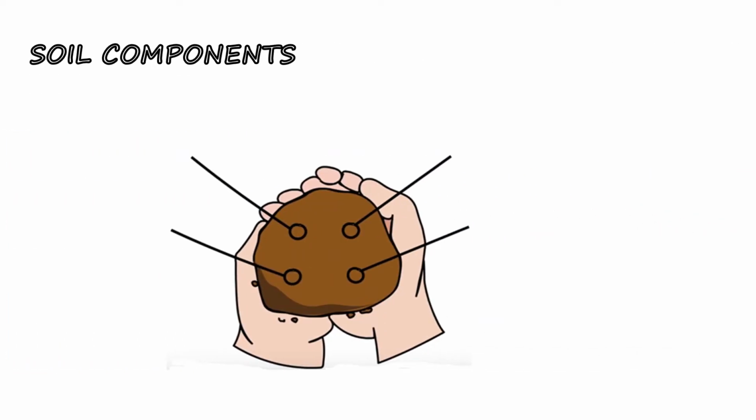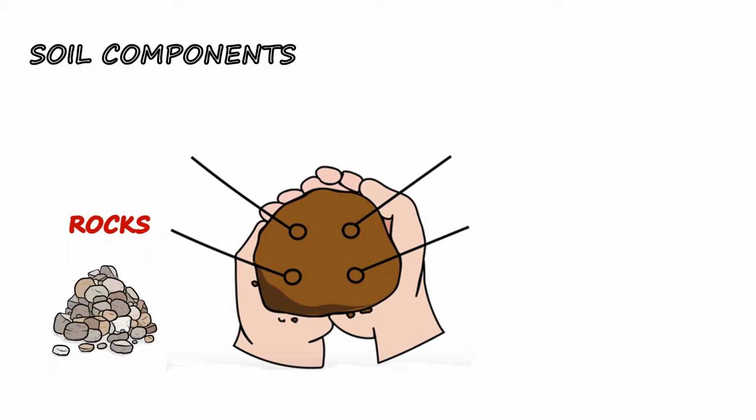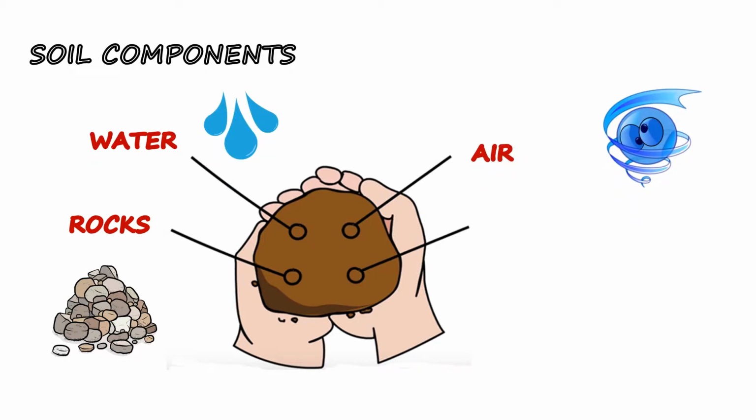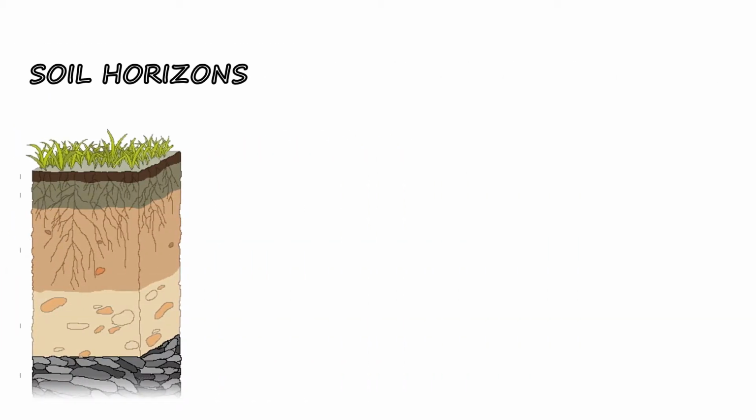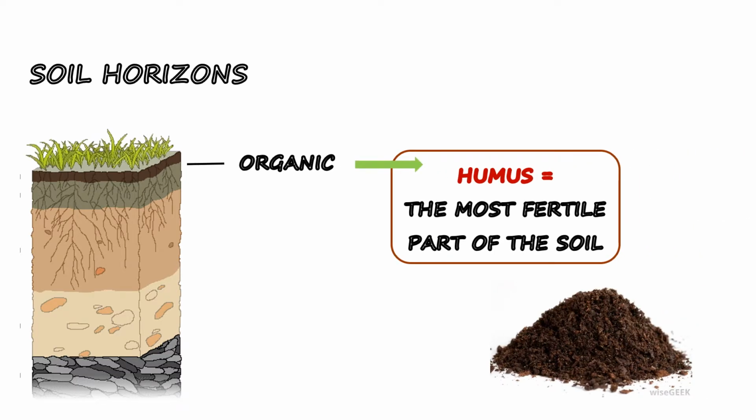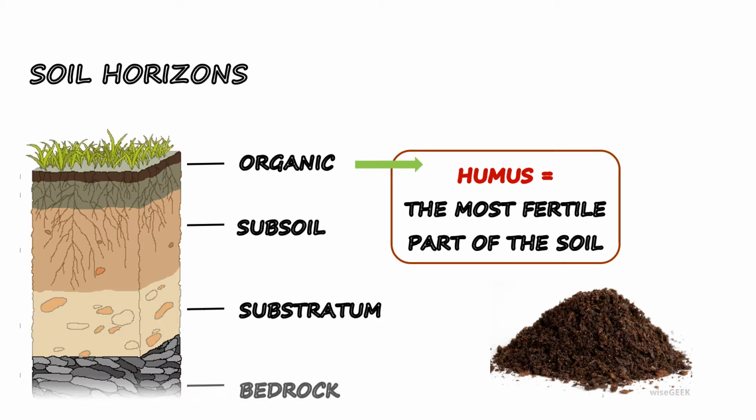The soil is composed of inorganic part formed by different kinds of rocks, their fragments, dead pieces of plants and animals, water and air. Organic part is formed by animals living in soil, microorganisms, or by roots of plants. In the soil there are different colored levels, and these are called soil horizons. The uppermost horizon of humus enriches the soil with nutrients. In fact, they are the decomposed bodies of plants and animals. The next is subsoil, substratum, and bedrock, which form the soil.